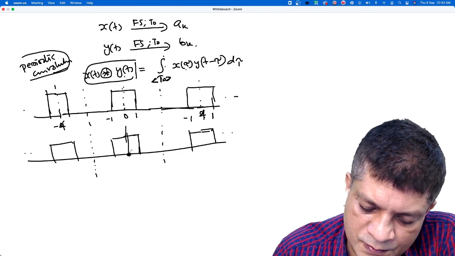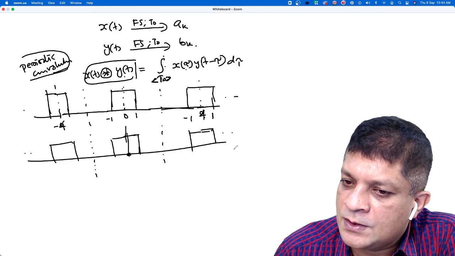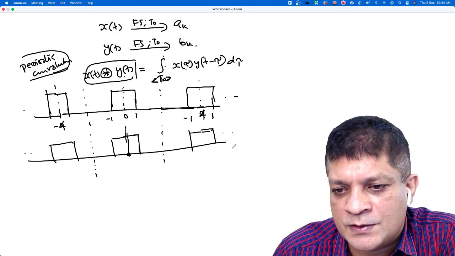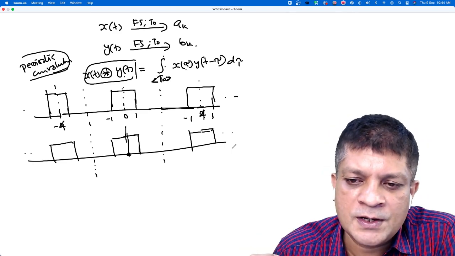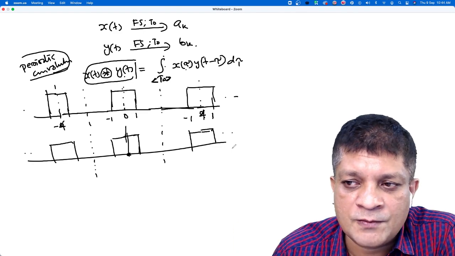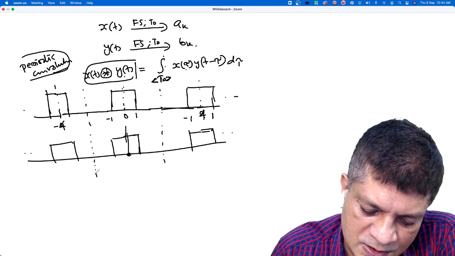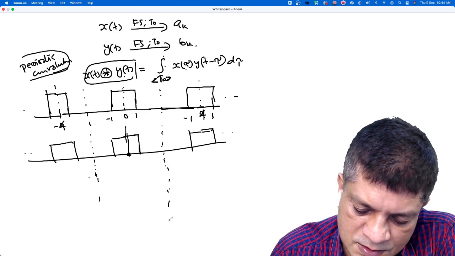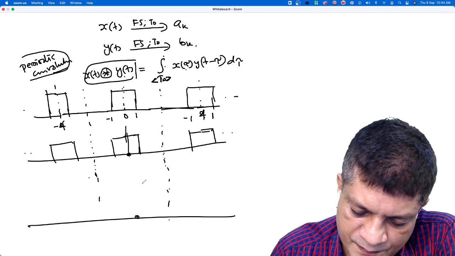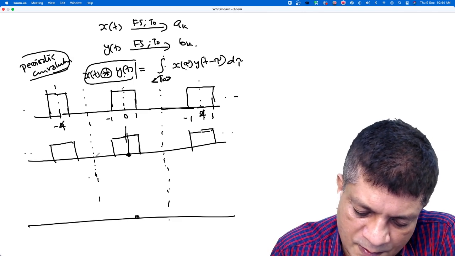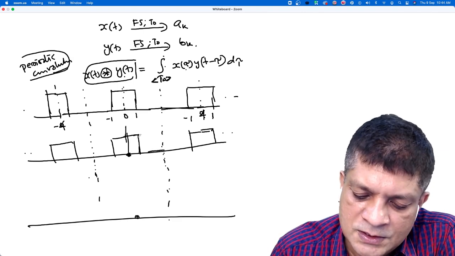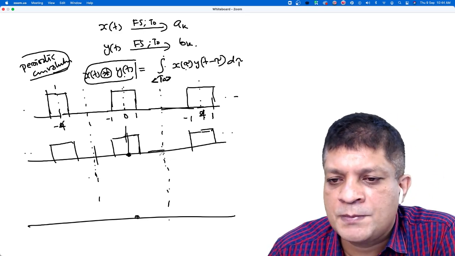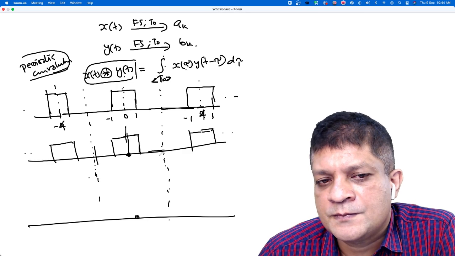Now you have to move this from minus infinity to infinity. Since the resulting signal is always periodic with period T0, we need to find the signal only for one period. Suppose I am trying to find the signal in this period. So I am moving this point from here to here, multiply these two, and find the area in this interval. Is it the periodic convolution operation?